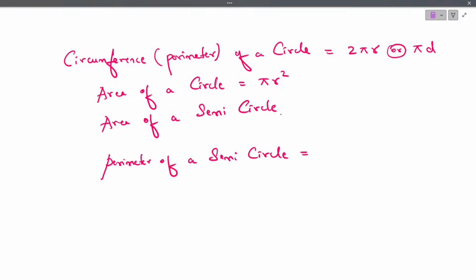Area of a circle is pi r square. Area of a semicircle is half of pi r square, because it is semi. Semi means half of this, pi r square by 2, or half of pi r square. Similarly, to find the perimeter of a semicircle, we have the formula pi r plus 2r. So r we can take common, r into pi plus 2.